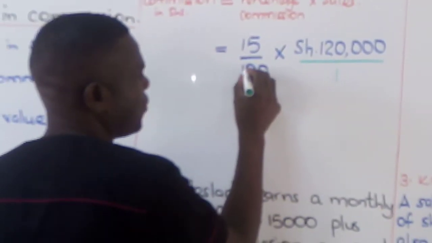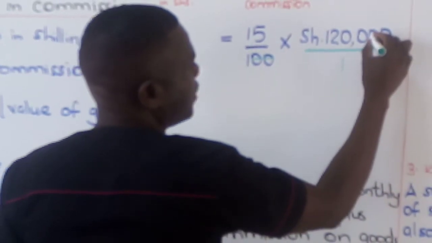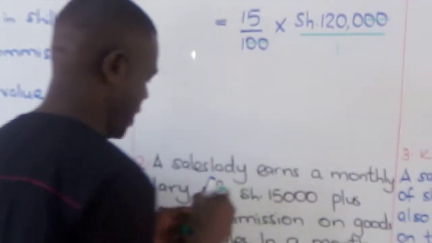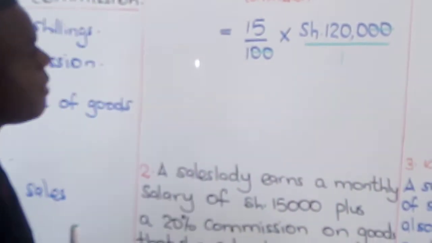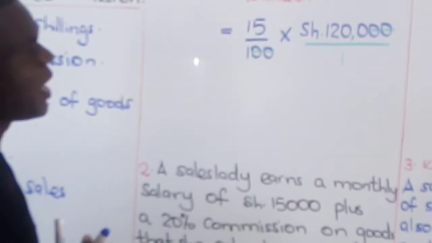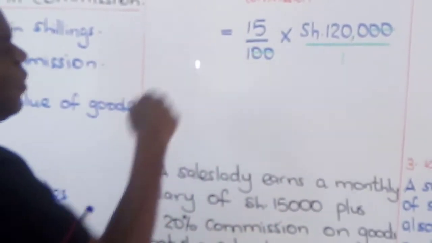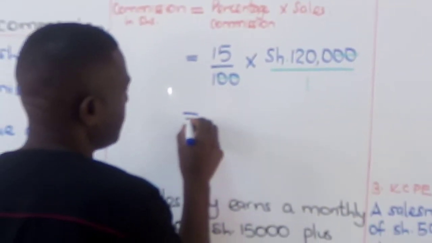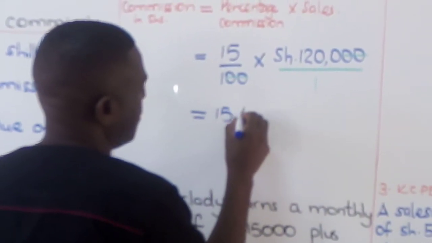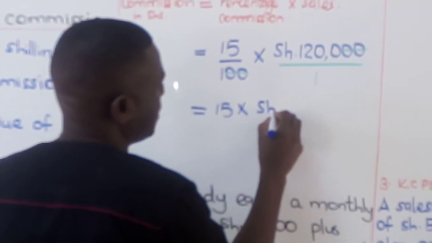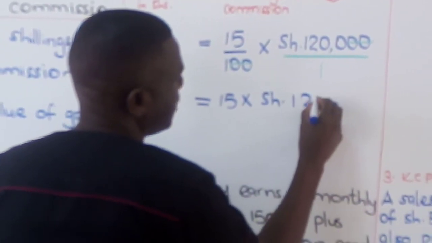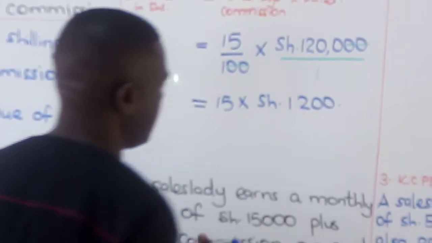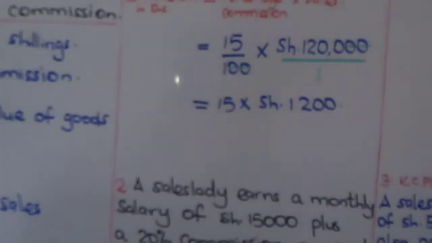The 2 zeros here will cancel the 2 zeros from the end, right? Now we remain with 15 multiplied by 1,200 shillings.